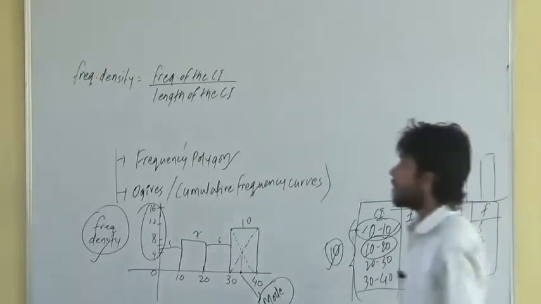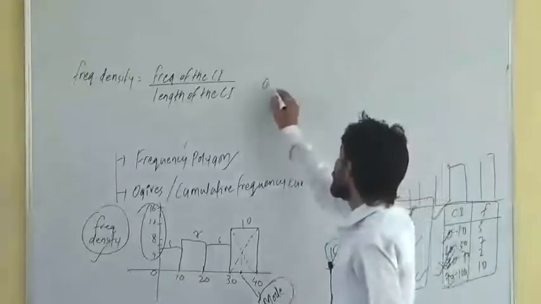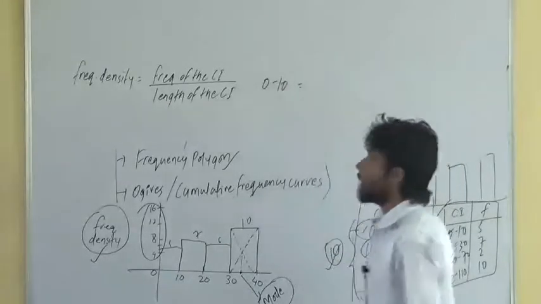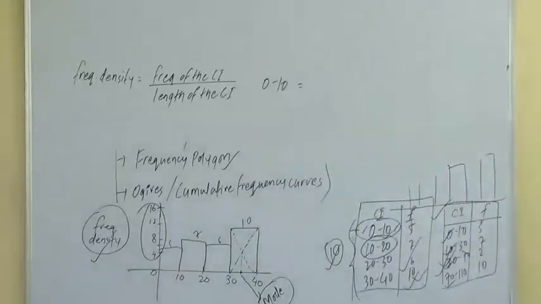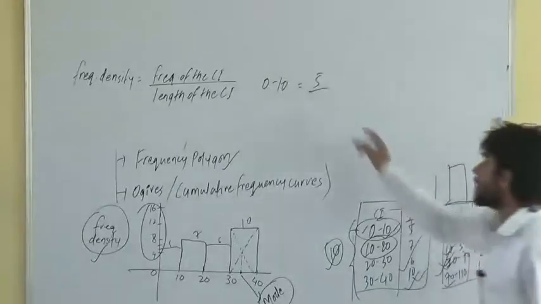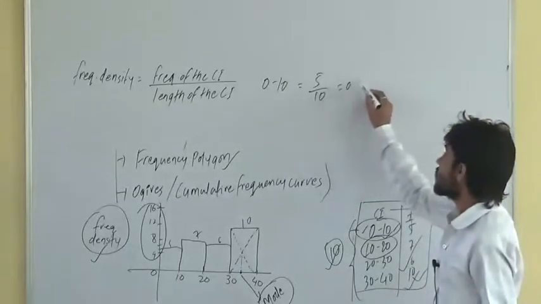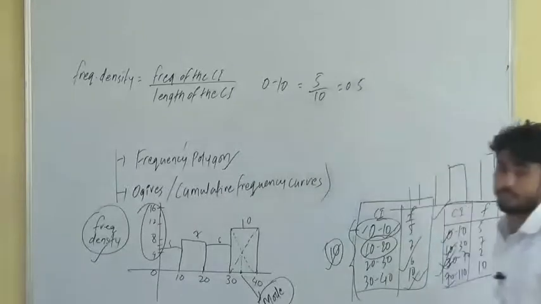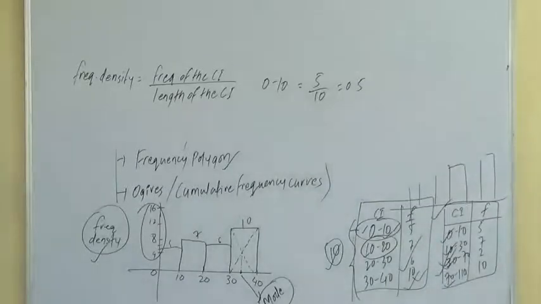So if I have to find the frequency density of the class interval 0 to 10, what will it be? 5, because the frequency of the class interval is 5 and the length here is 10. So 0.5 will be the frequency density for the class interval 0 to 10.